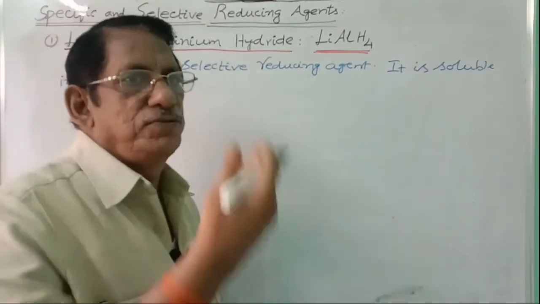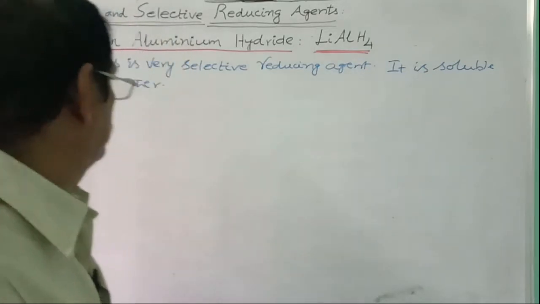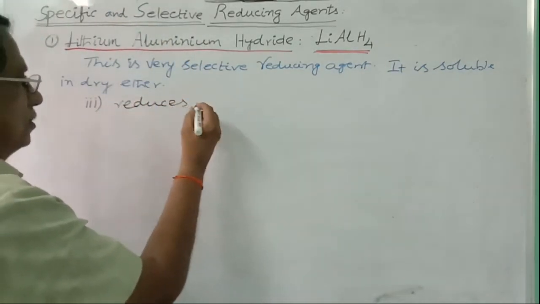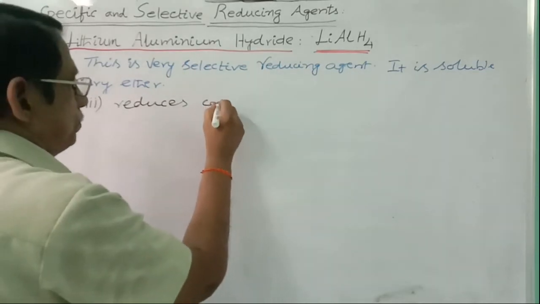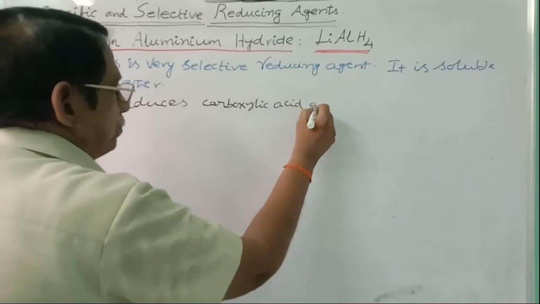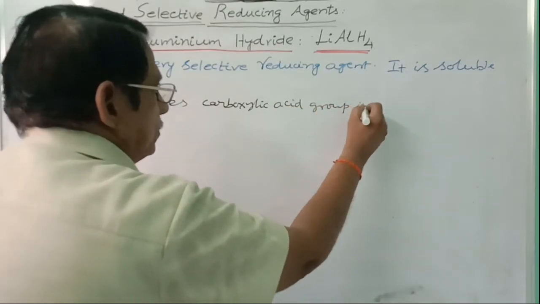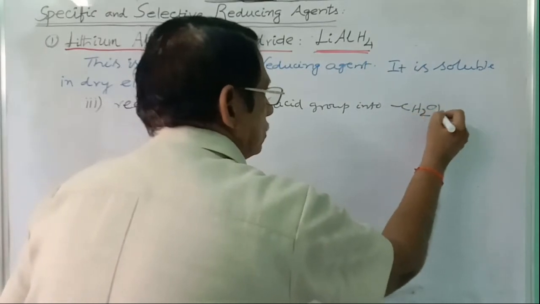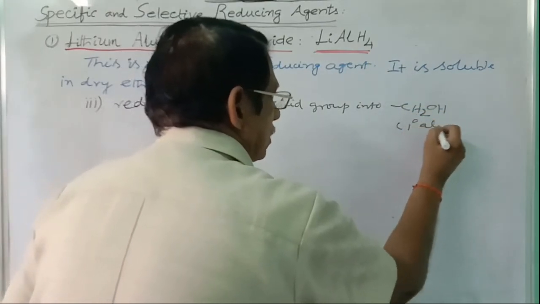That is sufficient. So here it reduces the carboxylic acid group into CH2OH, that is primary alcohol.